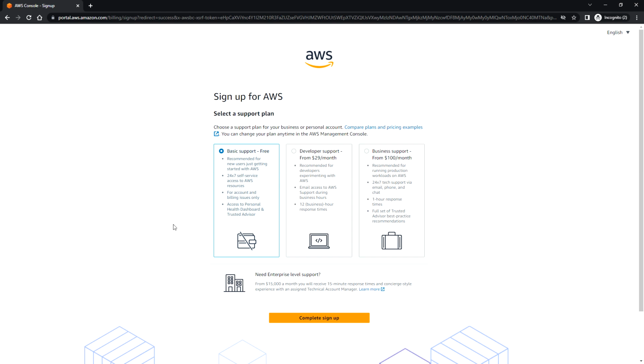Okay, here you need to select a support plan. So I'm going to use the basic support, free. So you can choose according to your support plan and complete sign up.